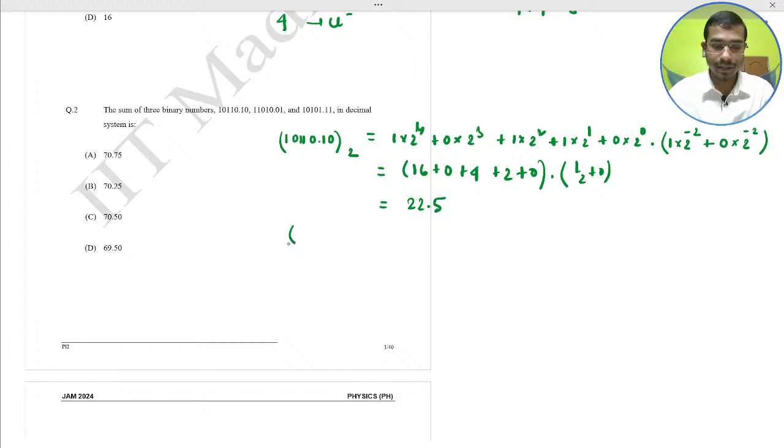Next, you calculate 1101.01 from binary to decimal. You convert this one, and the next one, 101.11 in binary, you also convert into decimal quickly, and after that sum all these three.